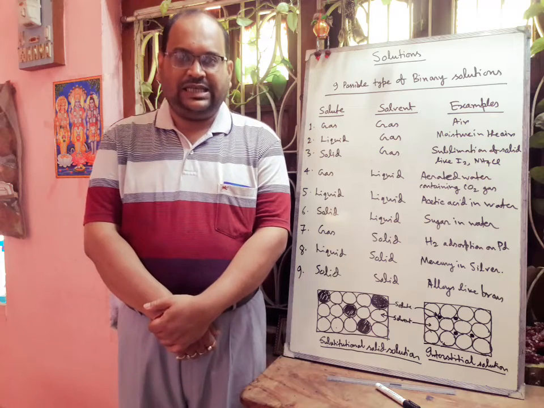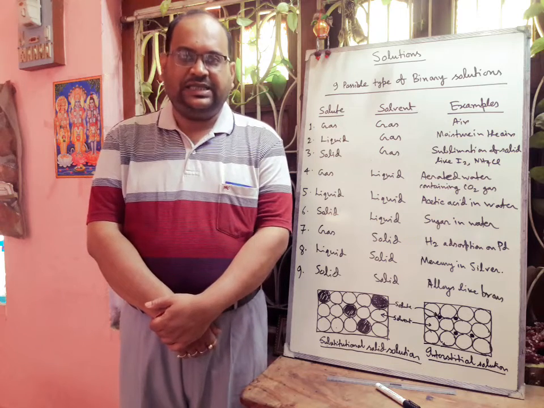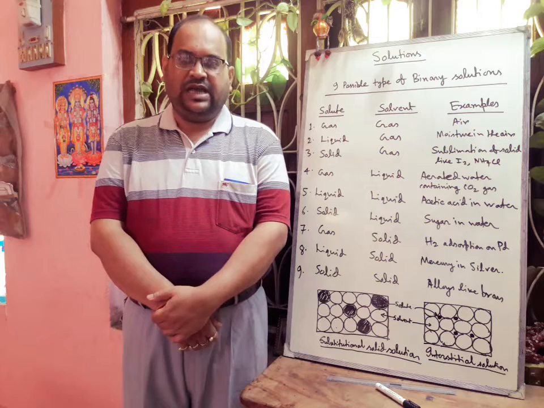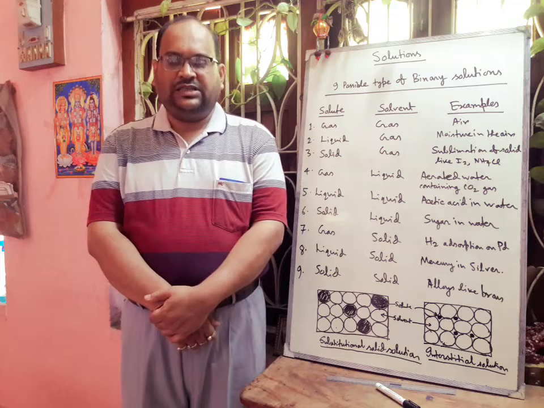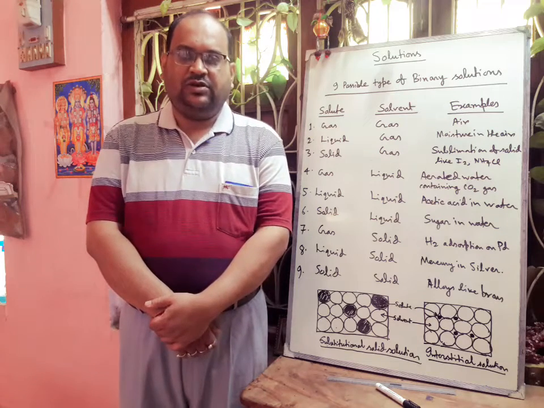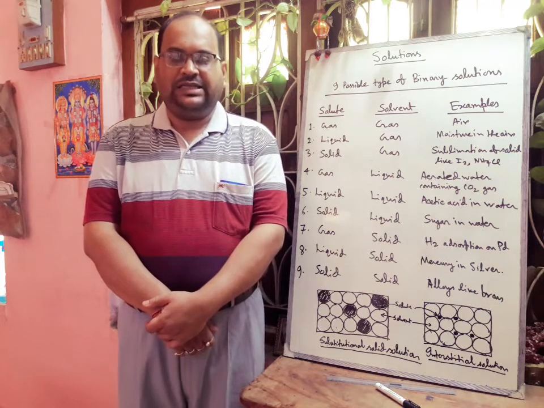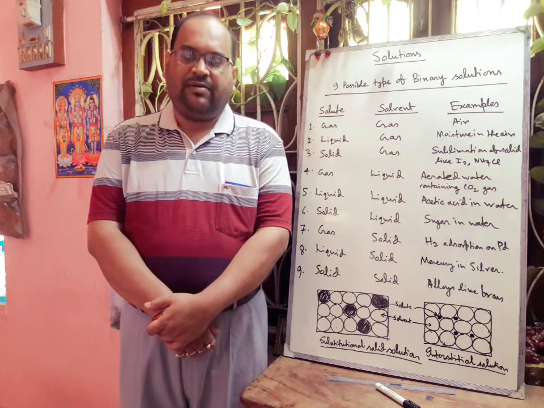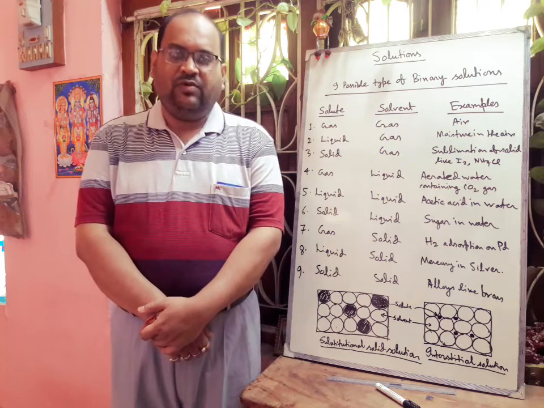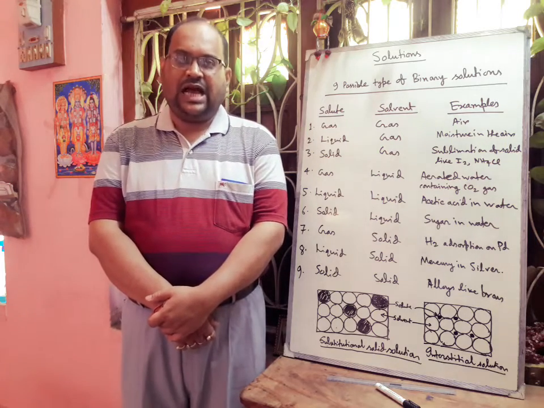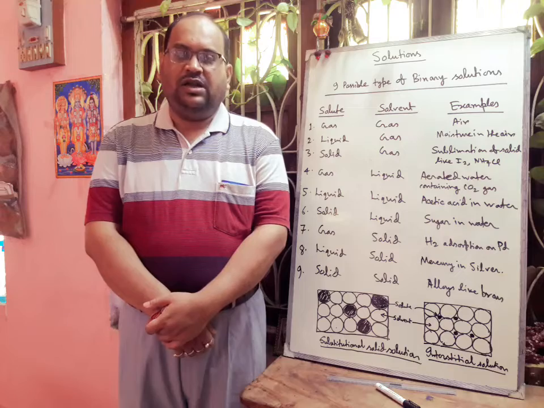Or in other words, if in a solution both the components have the same physical state, then the component present in the largest quantity is called the solvent and the other component is called the solute. So in sugar solution, as sugar is in the smallest amount, it is called the solute, and the quantity of water is high, so it is the solvent. Or we can think about an alloy, where two metals are mixed and both are in the same physical state. The higher component is called the solvent, and the lower percentage component is called the solute.